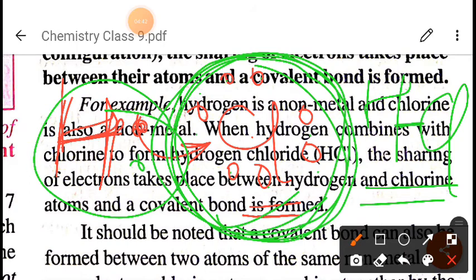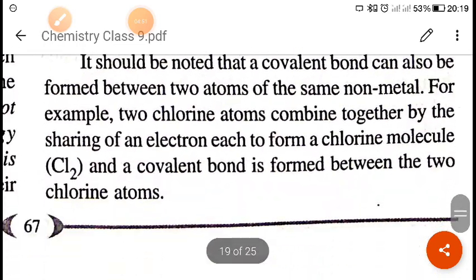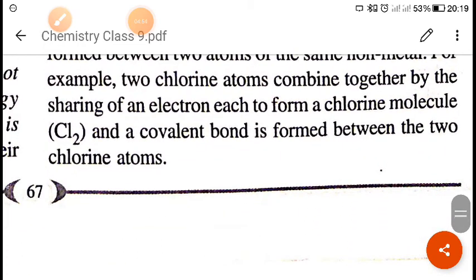So this type of compound is called what? Covalent compound. Okay, and the bond which is formed between these two elements, or between these two atoms, is called what? Covalent bond. Okay, so I hope you have understood this.